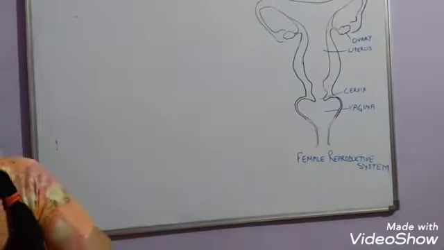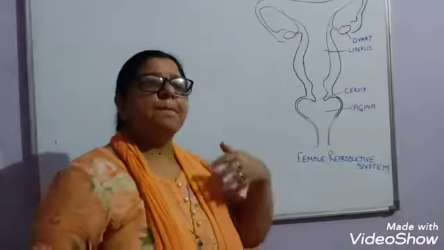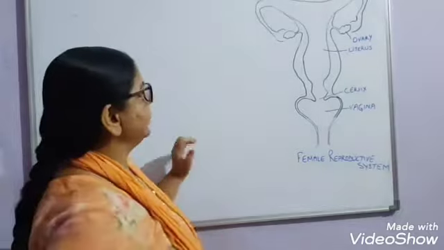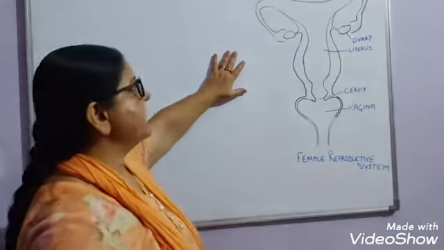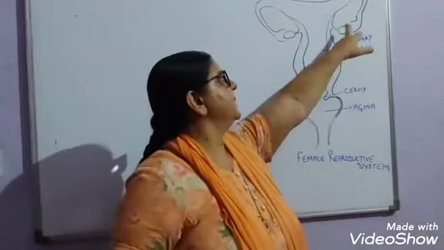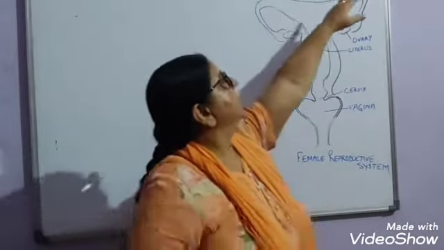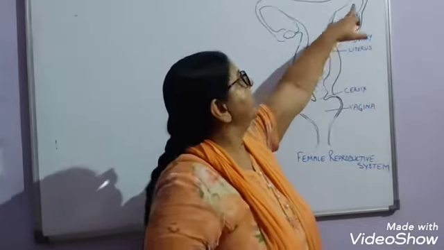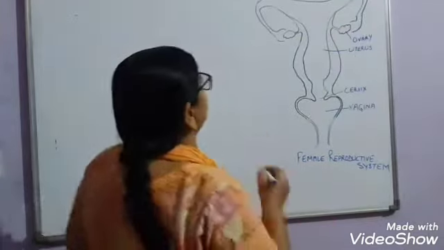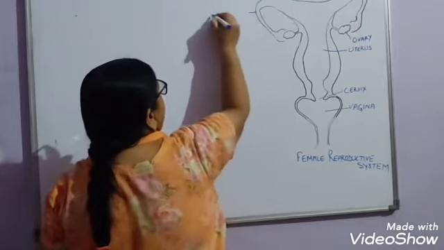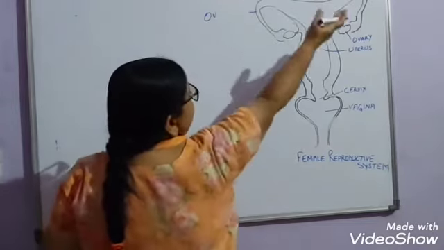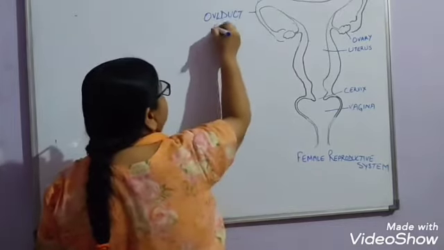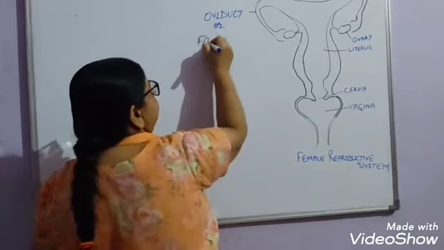The female reproductive system is a little more complicated than the male reproductive system. The main parts of the female reproductive system are the ovaries and the oviduct. This is a pair of ovaries on both sides. Then the oviduct, we call this oviduct the fallopian tube also. So the oviduct is present on that side also and this side also.